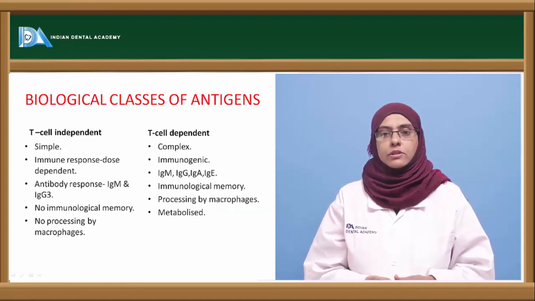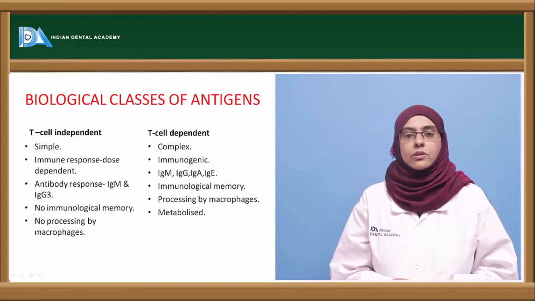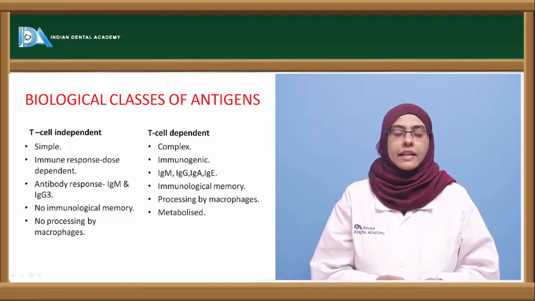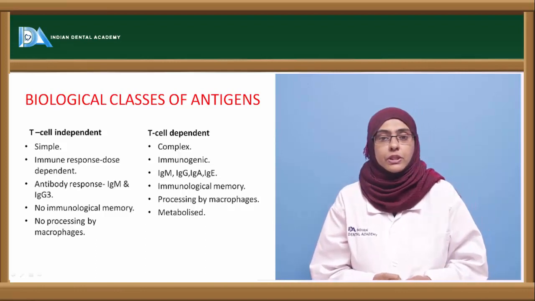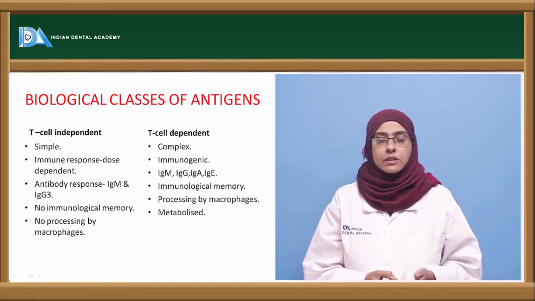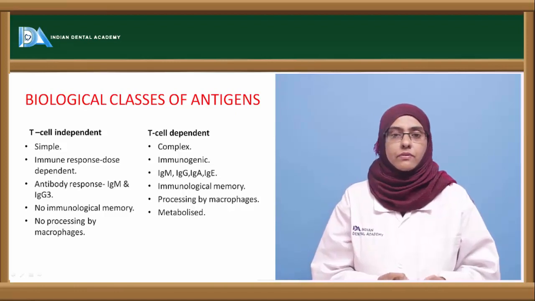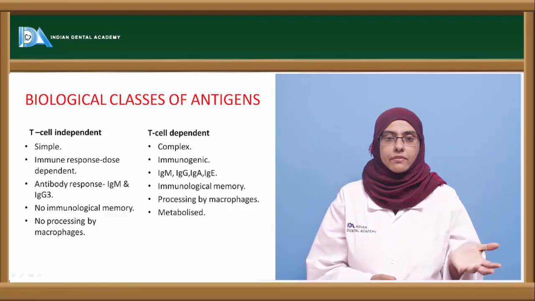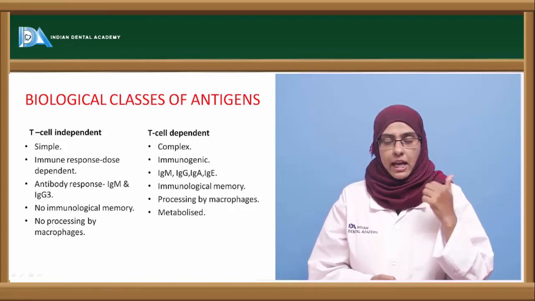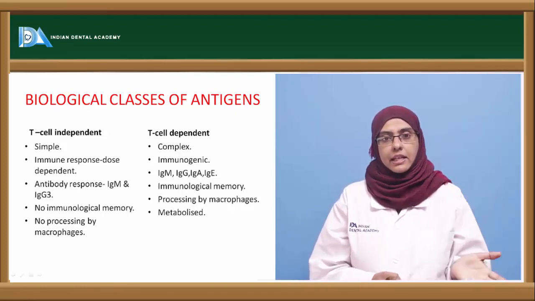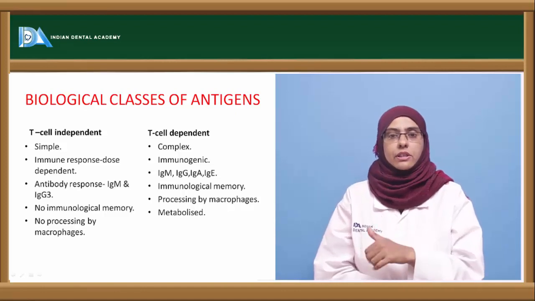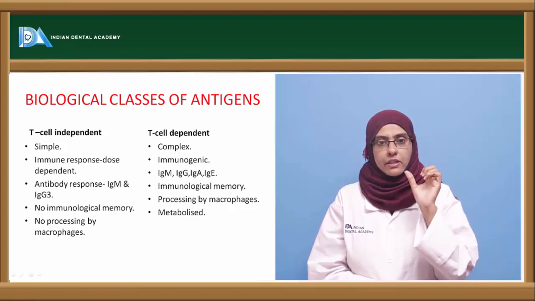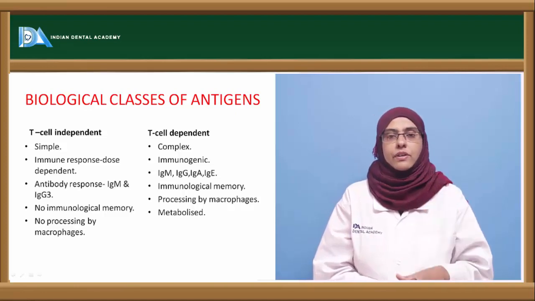So now coming to the biological classes of antigen. The immunogenicity of a particular antigen means that when the antigen enters the body, it is able to produce an immune response in such a way that it produces lymphocytes such as B lymphocytes and T lymphocytes to interact with the antigen. There are certain antigens that can directly stimulate the B lymphocyte without the involvement of the T lymphocyte, whereas for other antigens the involvement of the T lymphocyte is very essential for the production of an immune response.